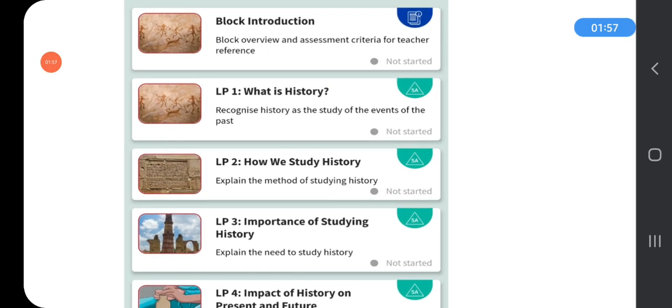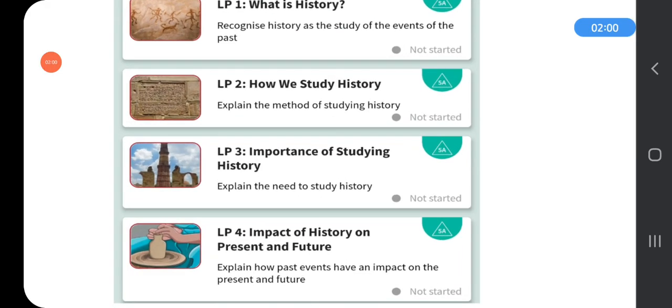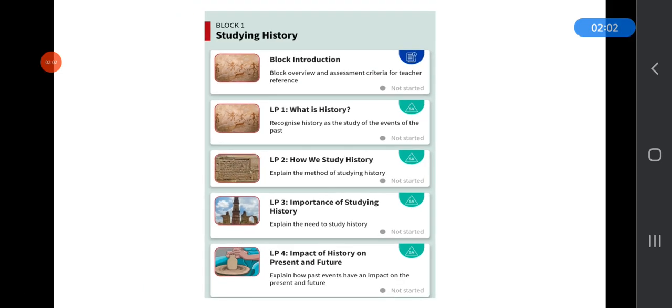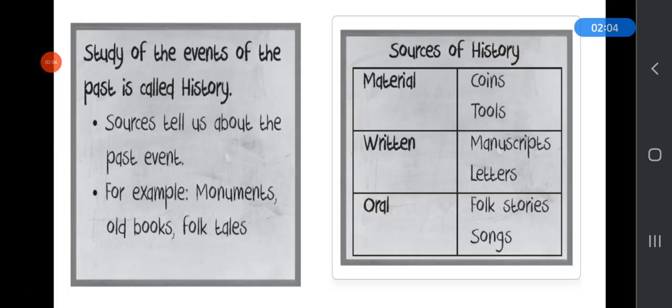So in block 1, Studying History, we have these topics. So why do we study history? What is history? Studying about the past is known as studying history, or the study of the events of the past is called history. And we use different sources to study history. Sources tell us about the past events.